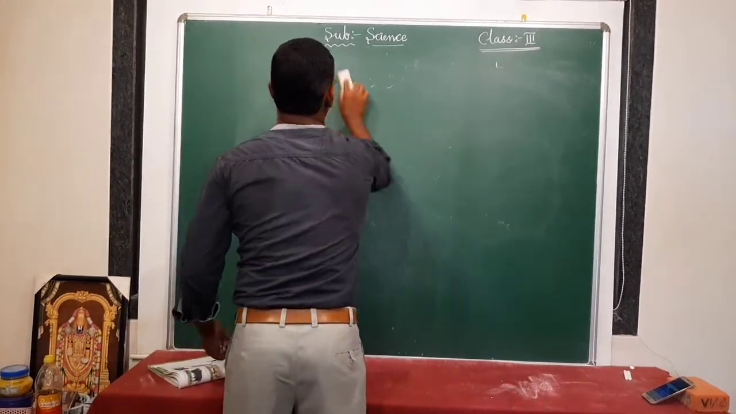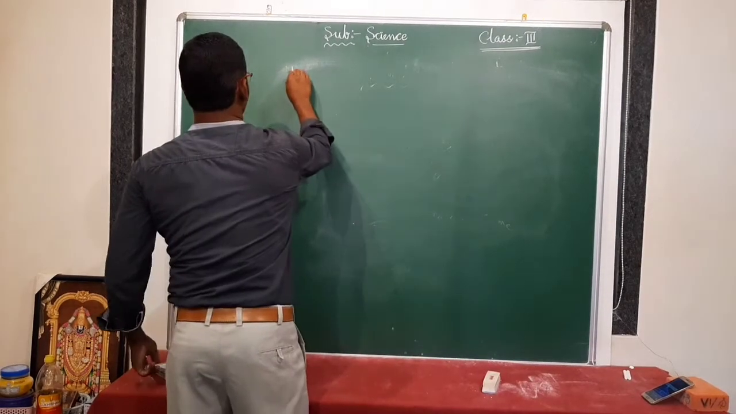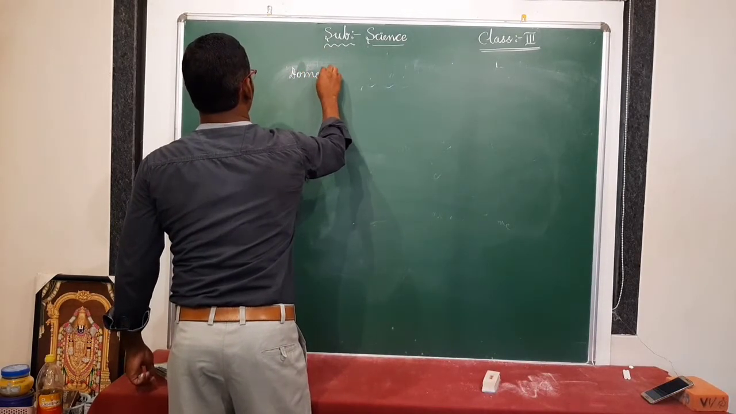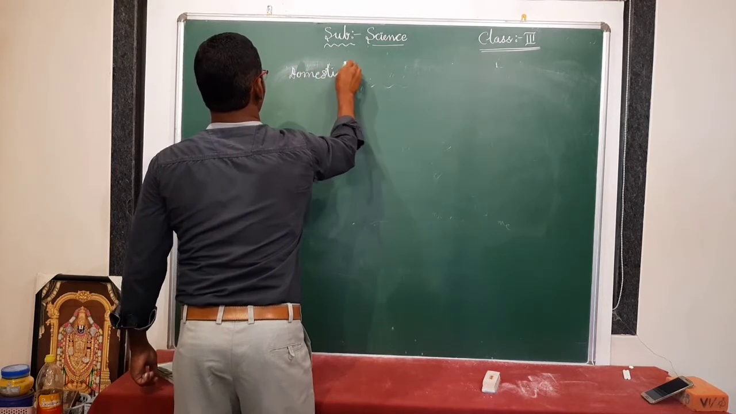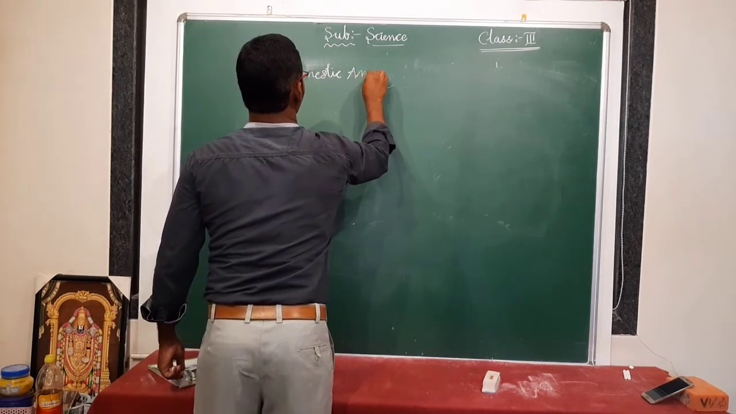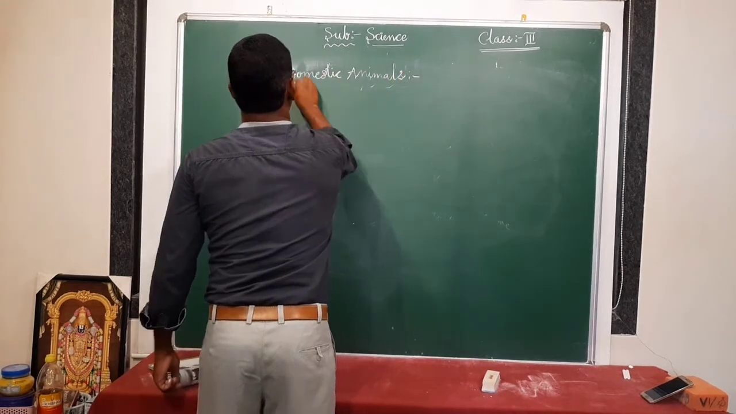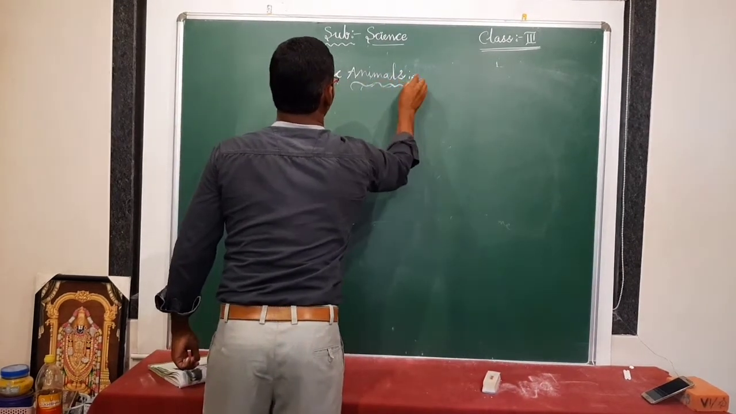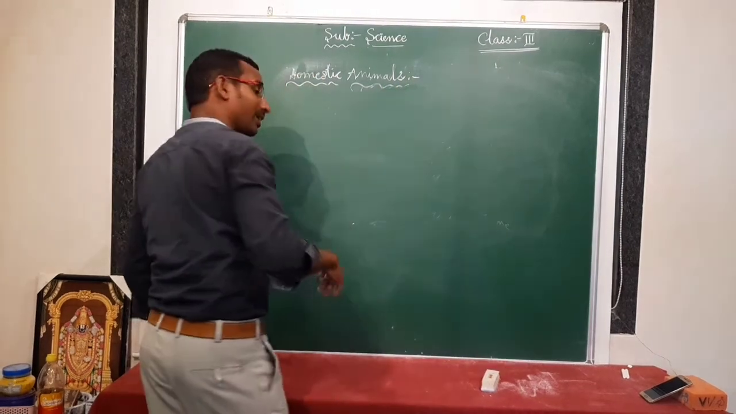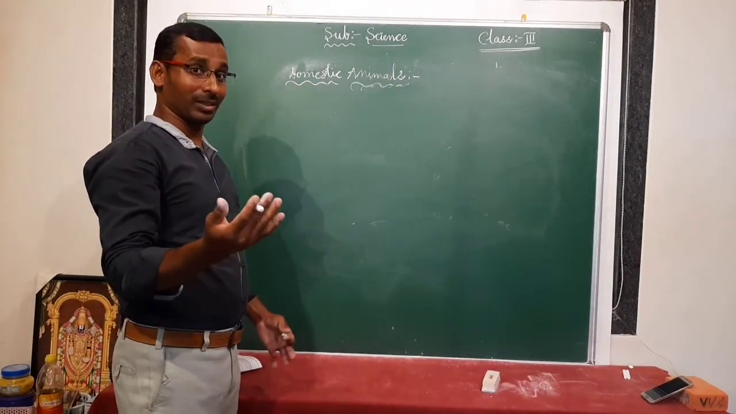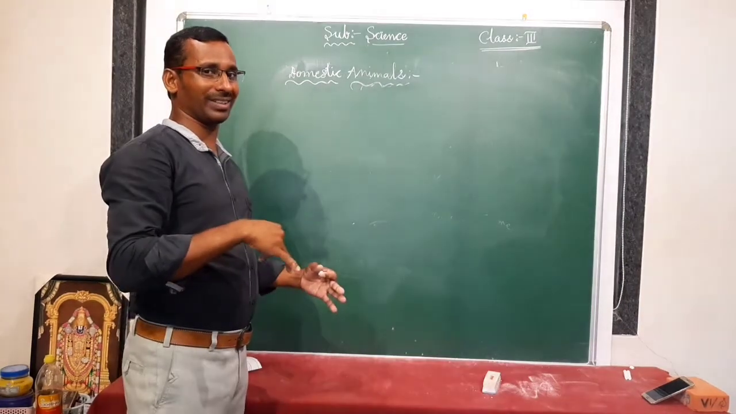Now we are going to discuss another one. Domestic animals. What are domestic animals? Some animals live in forests. They are called wild animals. Some animals, once upon a time, were also living only in the forest.